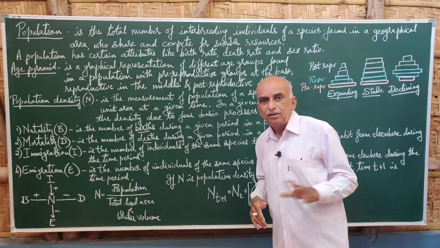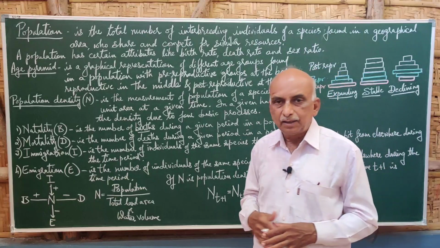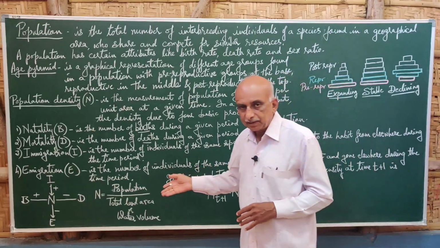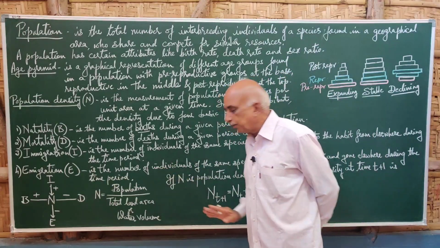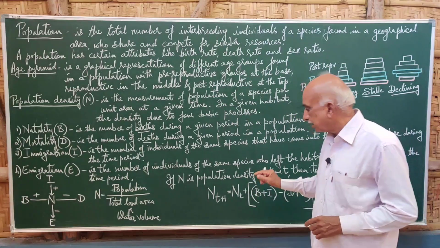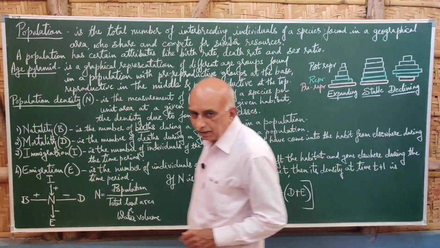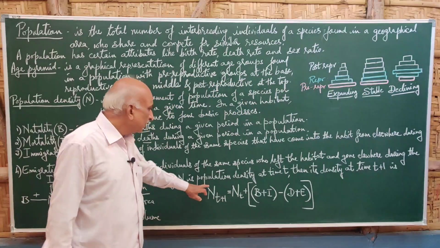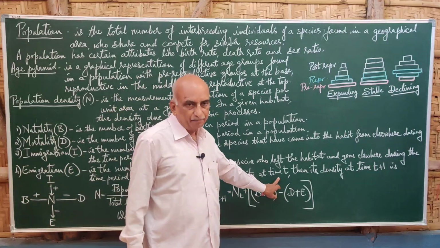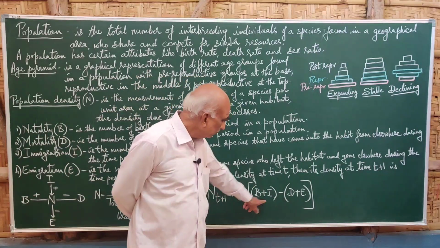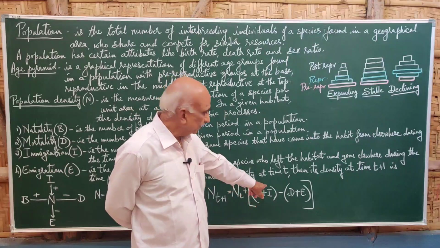Like that on land we can calculate different population densities by a simple equation. Now if n is the population density at time t, we can calculate it with the help of these four basic processes.